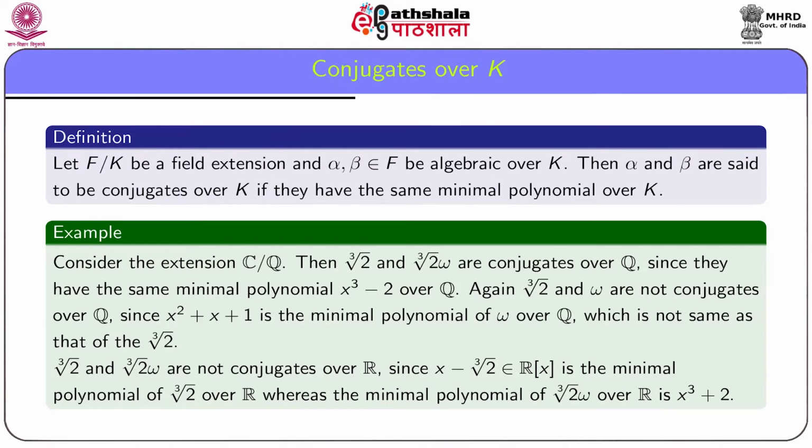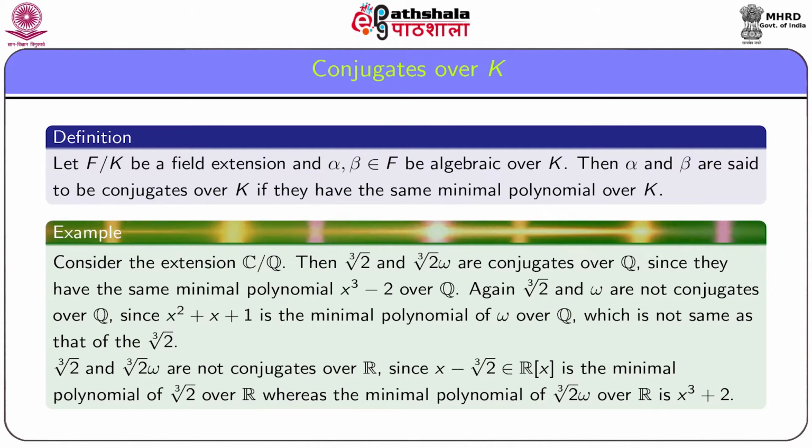For this, let me first introduce a new notion, namely conjugates over a field k. Let F over k be a field extension and alpha, beta belonging to F be algebraic over k. Then these two elements alpha and beta of F are said to be conjugates over k if they have the same minimal polynomial over k.